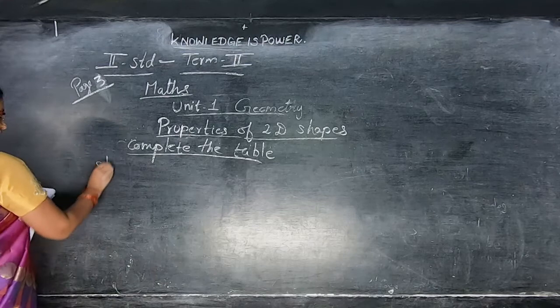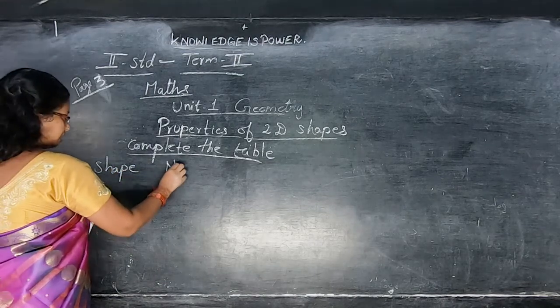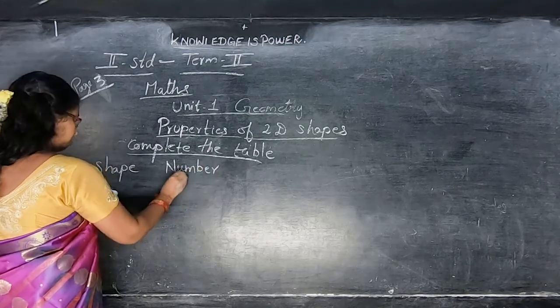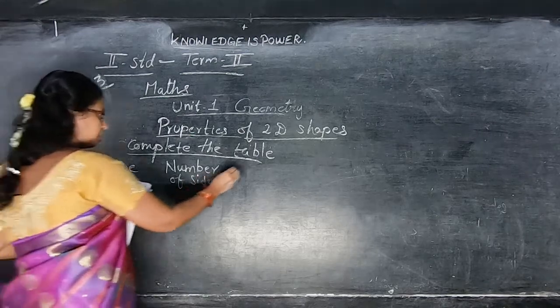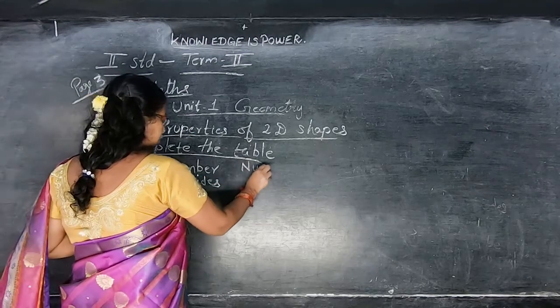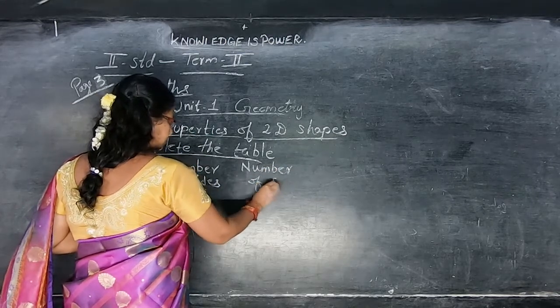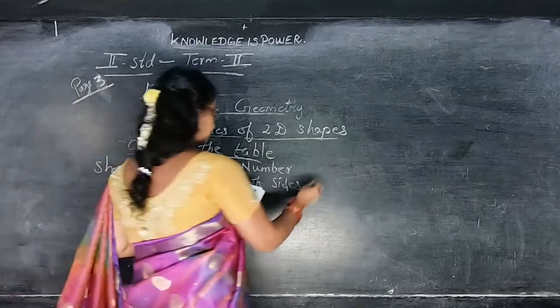See here, shapes they have given. Shape. Then number of sides. Then number of corners. Already I thought you know. You are going to say now: how many sides? How many corners?